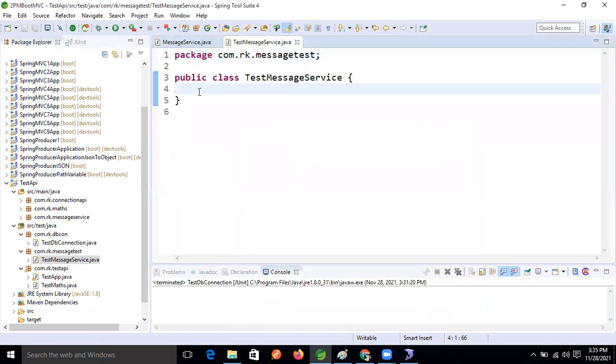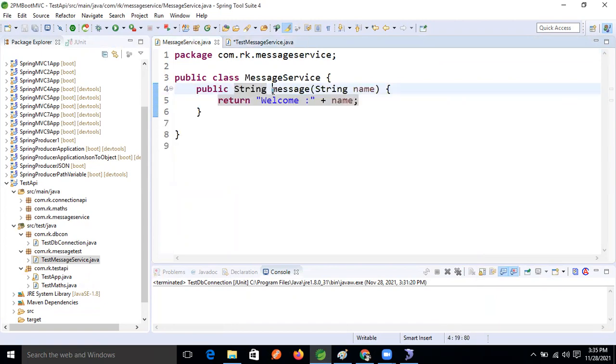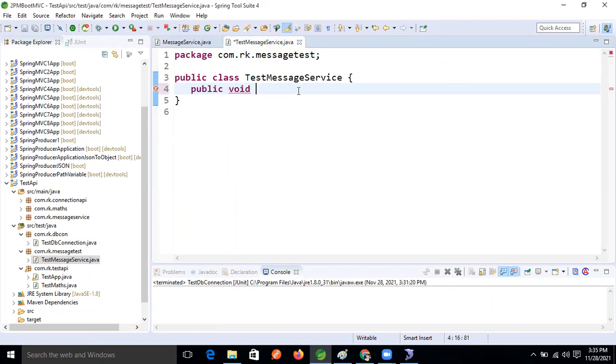Now we need to write the test method also. So what is the method name? Public void message, right? So what is the test method name now, guys? Test message. Yes, test message. So fine now.